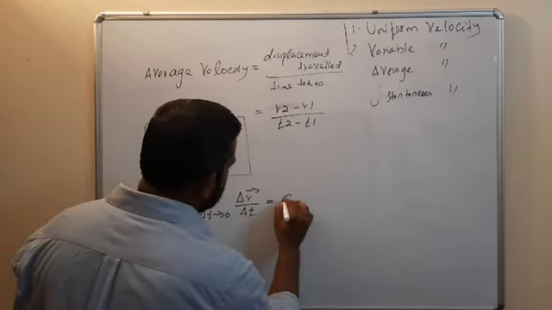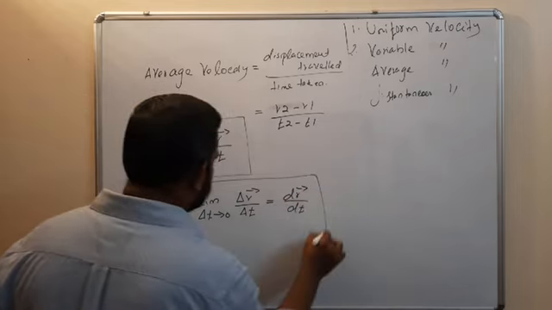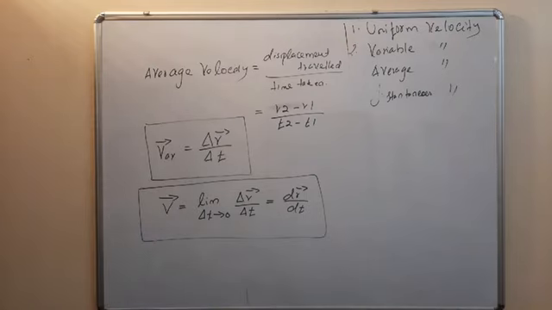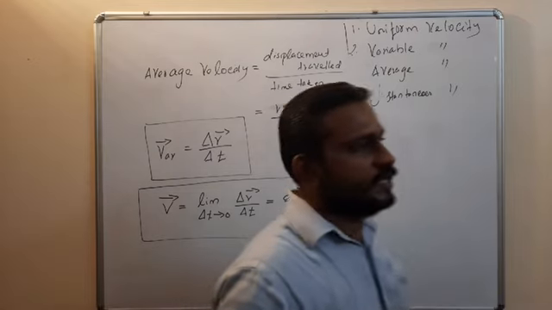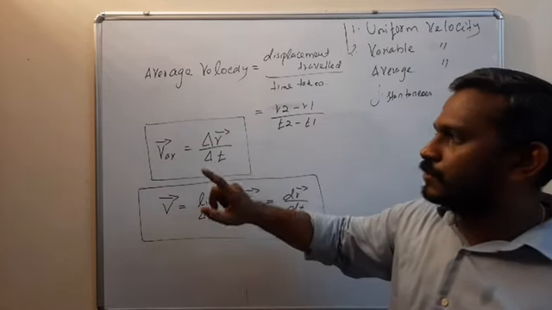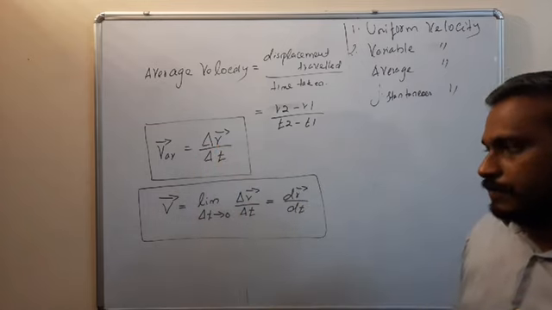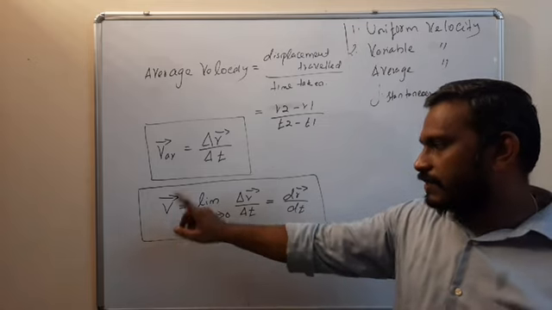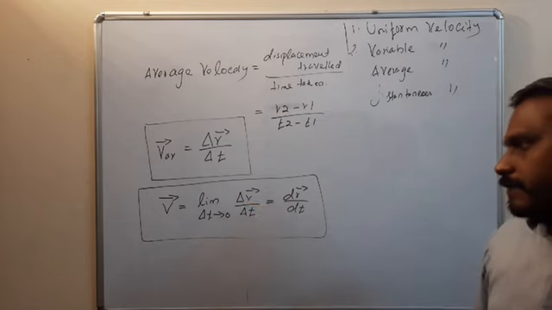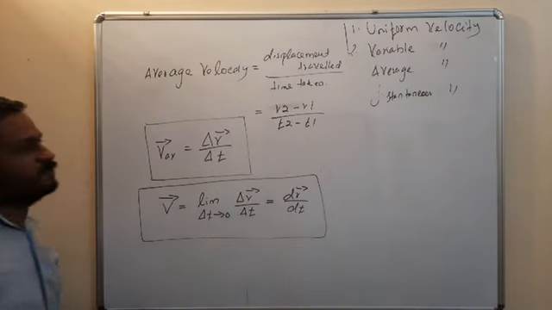That's equal to dr vector by dt. So that is called instantaneous velocity. Velocity is a vector quantity. Average velocity V_AV vector is delta r vector divided by delta t, and instantaneous velocity V vector is limit delta t tends to 0 of delta r vector by delta t, equal to dr vector by dt.